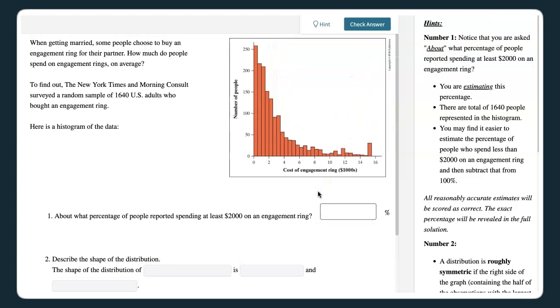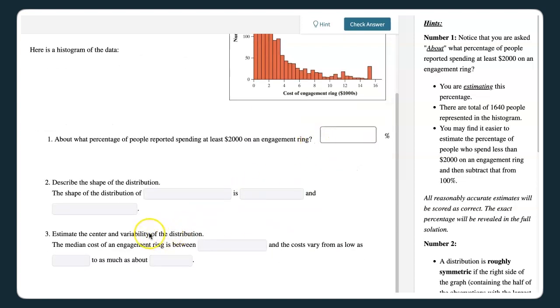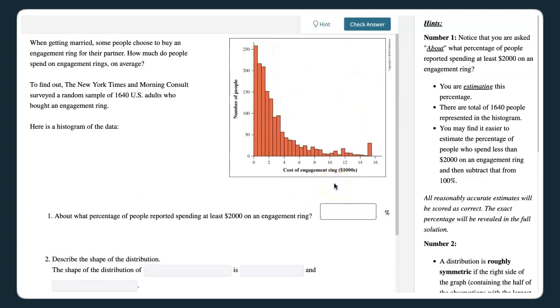Now this is on estimating the percent of people that spend at least $2,000 on an engagement ring, describing the shape of this distribution, and finally estimating, again, the center and variability, which is a tough thing for students to do. And so we used a numeric entry module here for the percent of people that have spent at least $2,000, which means this is open-ended. If they click in here, they don't have any assistance.